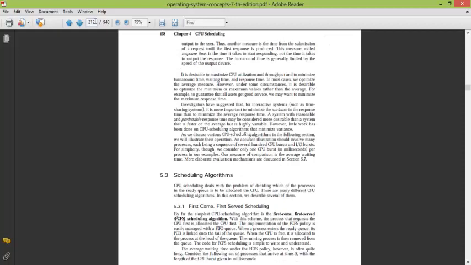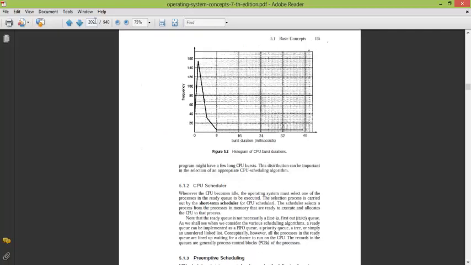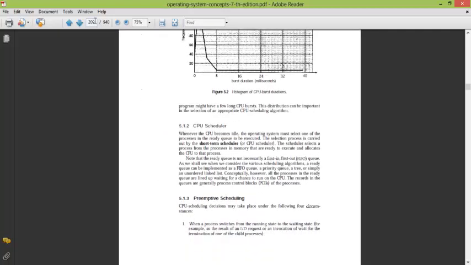Schedulers are of two types: preemptive and non-preemptive. Preemptive scheduling is when the processor can switch between two different processes.